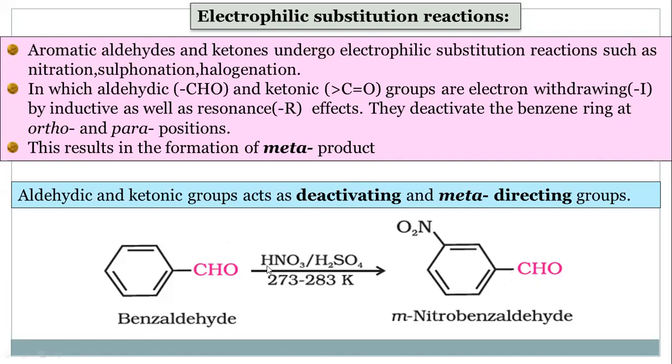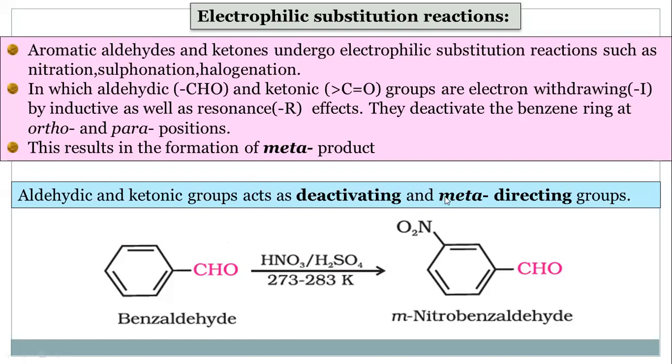If you carry out Friedel-Crafts alkylation, we get the CH3 group here. If you carry out Friedel-Crafts acylation, we will get the COCH3 group here. So halogenation, nitration, Friedel-Crafts alkylation and acylation, the rules of the reactions are the same. All these are electrophilic substitution reactions in which the electrophile is substituted. But in case of these aldehydes, only one change: the CHO group is meta-directing. So I think you are well familiar with the electrophilic substitution reaction.